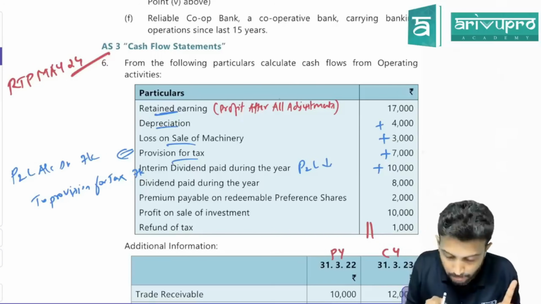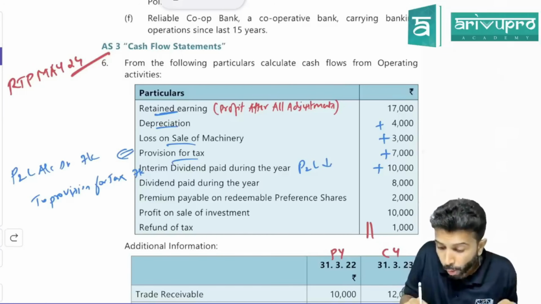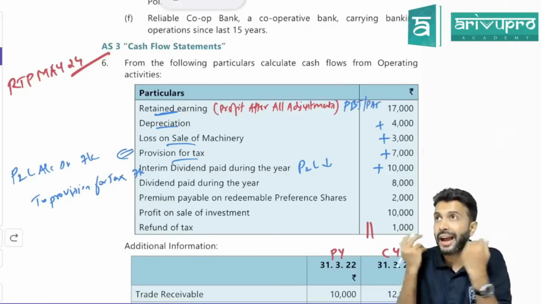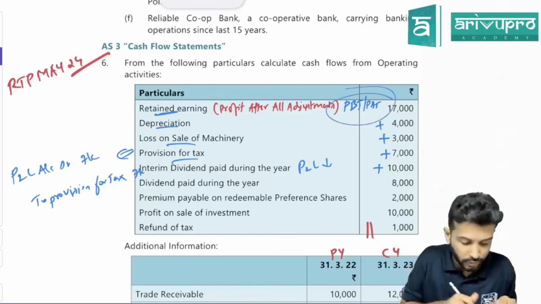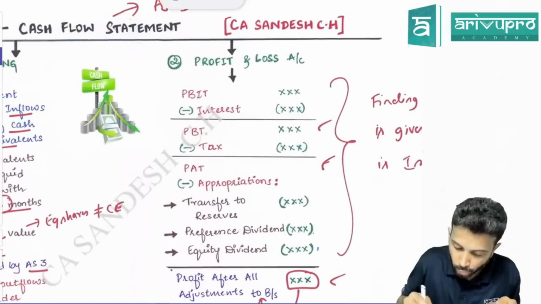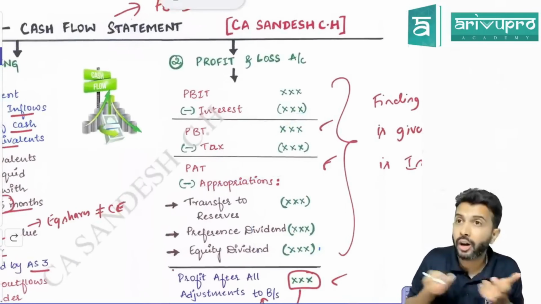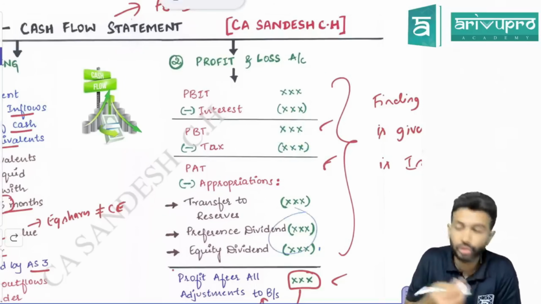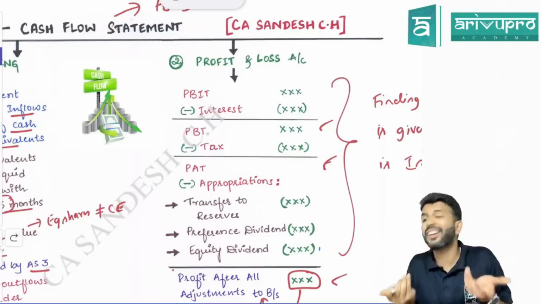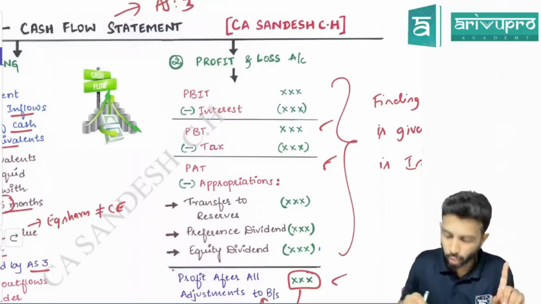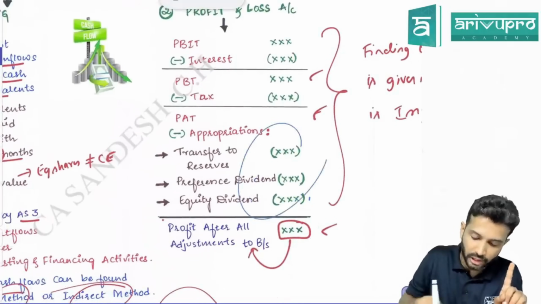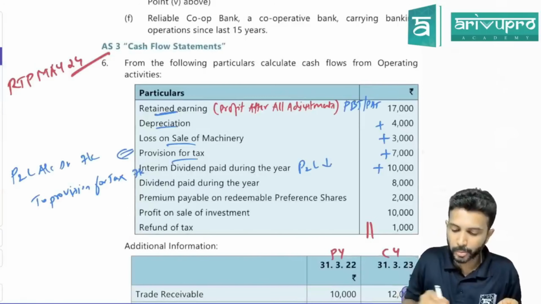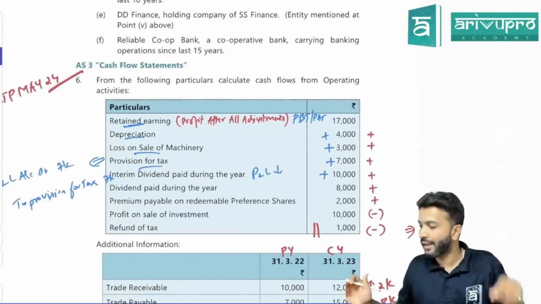The key point is that this is profit after all adjustment. Suppose this was profit before tax, or profit after tax, I would have ignored this adjustment. I would not have added or subtracted. Why? When you take profit before tax or profit after tax, is the dividend already deducted or yet to be deducted? The dividend is not yet deducted, so profit is not yet reduced. Then why add back? Only if you take profit after all adjustment will you add back these appropriations. Otherwise, you ignore them. Since in this problem it was profit after all adjustment, dividend is already deducted, so we add back.